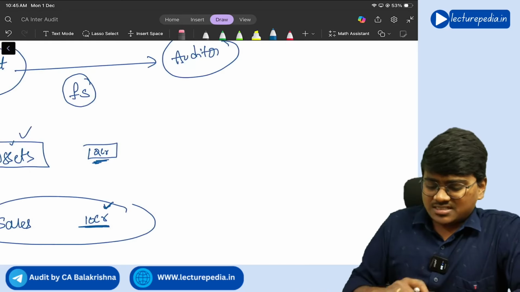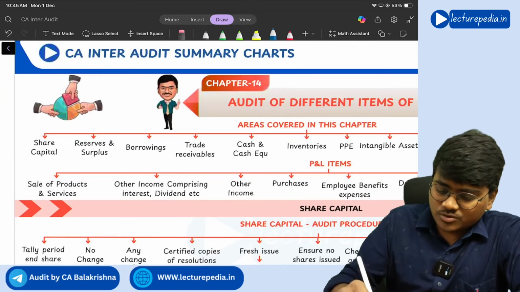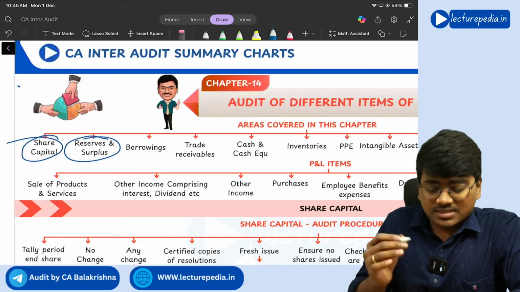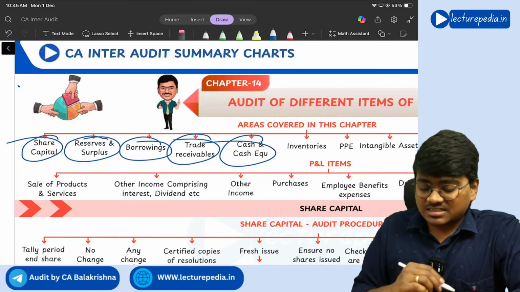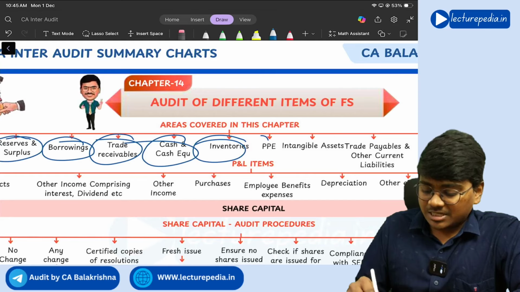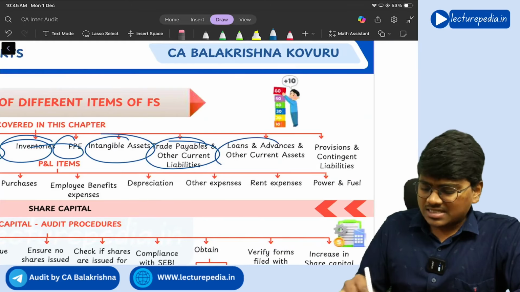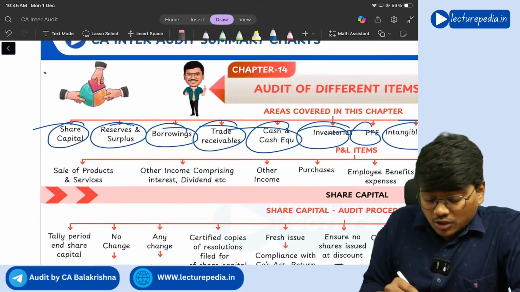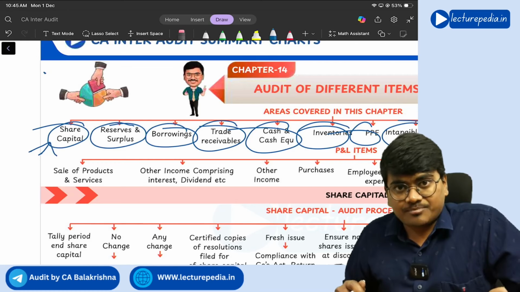See, in the financial statements, in the balance sheet, you will have share capital, reserves and surplus, borrowings, trade receivables, cash and cash equivalents, inventory, PPE, intangible assets, right? Trade payables. All these items you will have in the balance sheet. Now, each of these items will have various assertions.